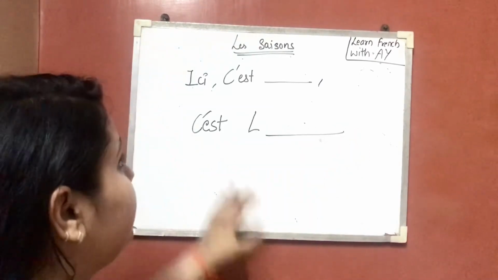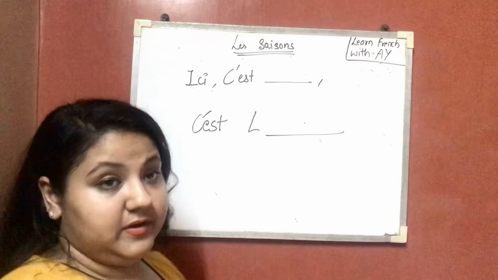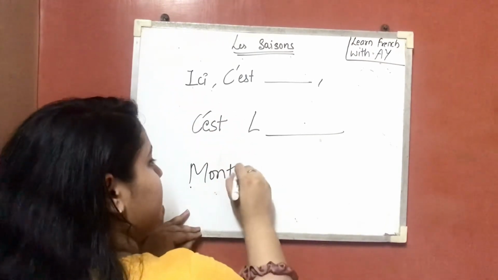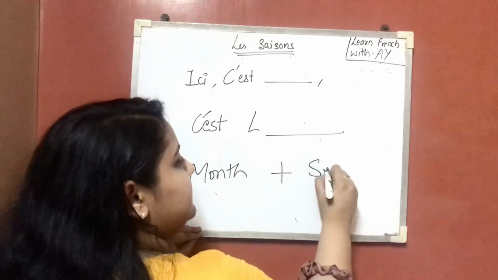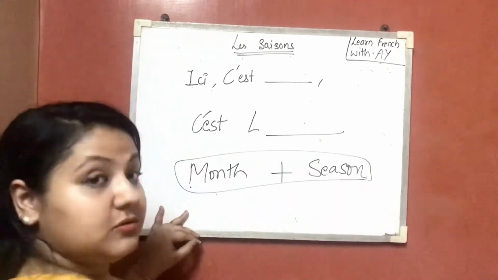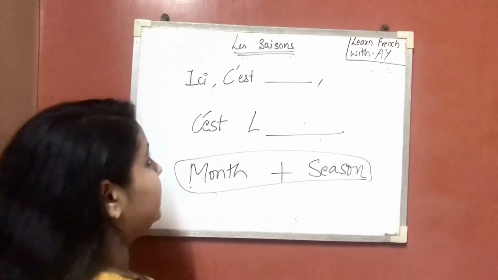Got it? This is the sentence over here, and now I'm going to fill month with season. Got it? So let's look at this example very clearly.